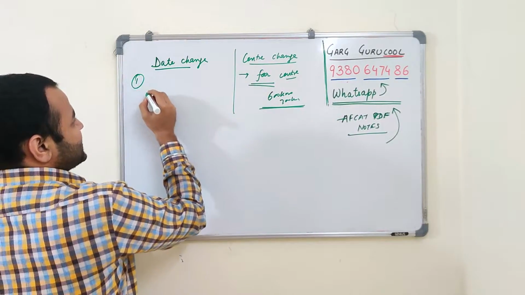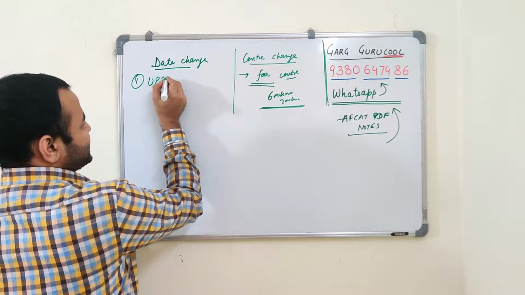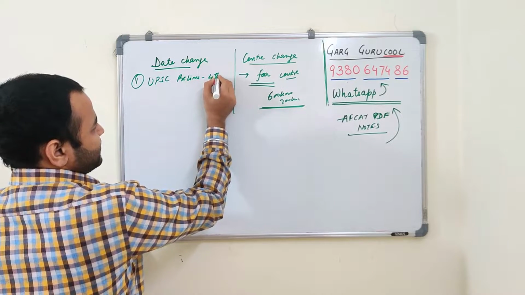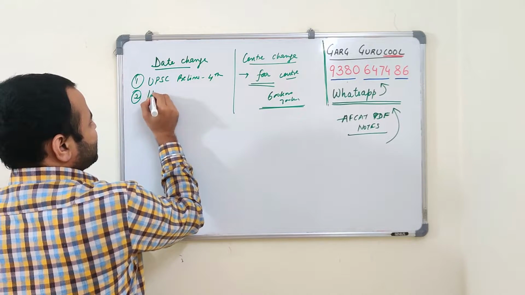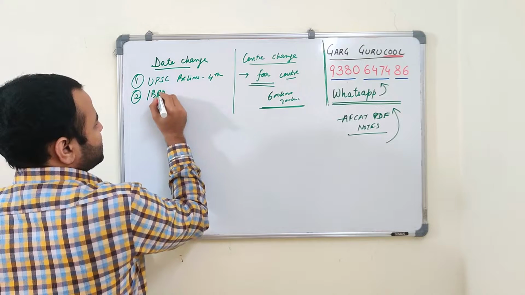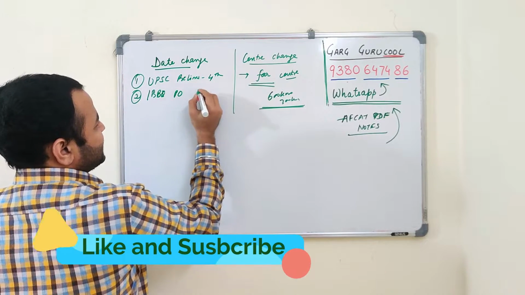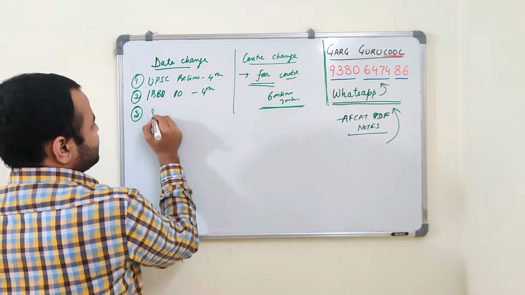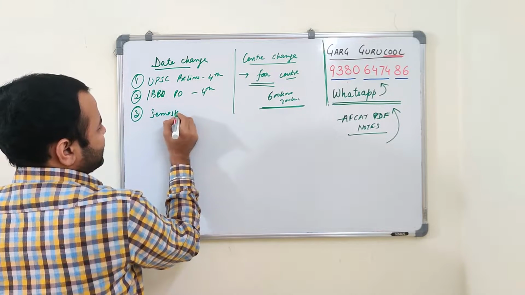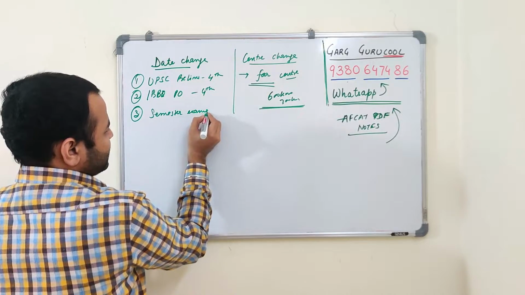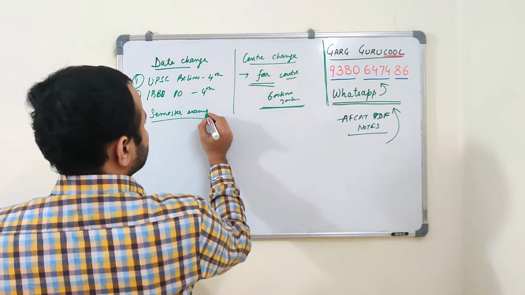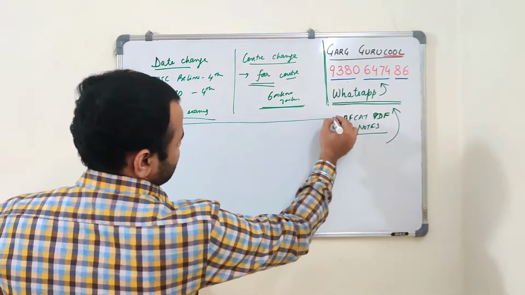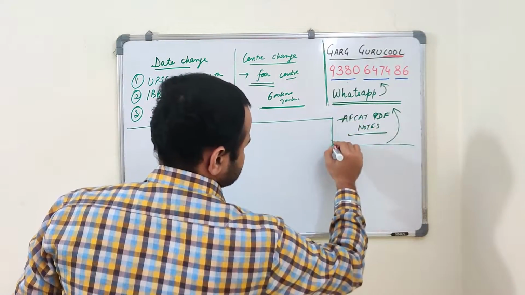Now, date change is required because the UPSC prelims is on the 4th, and the IBPS PO exam is also on the 4th. Third, a lot of candidates studying in final year, or who have just graduated, have last semester exams, so they want to change the dates. Now I'm going to tell you the process.